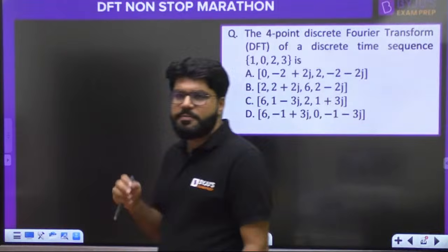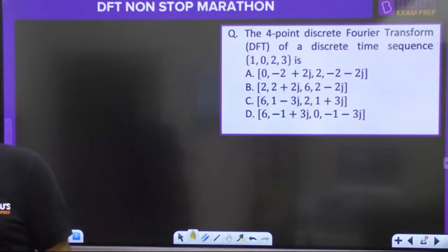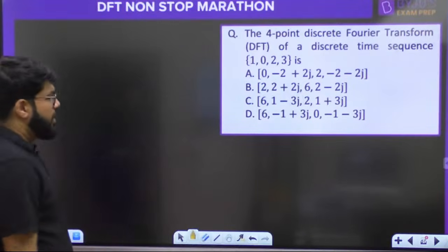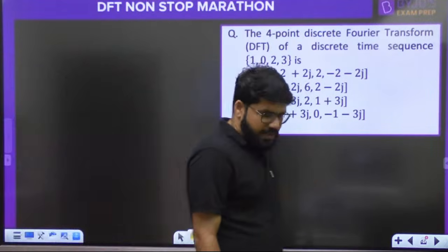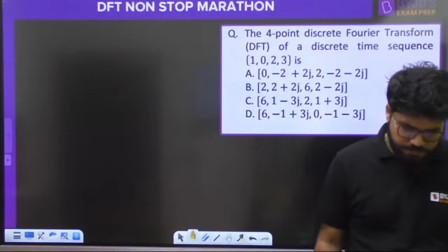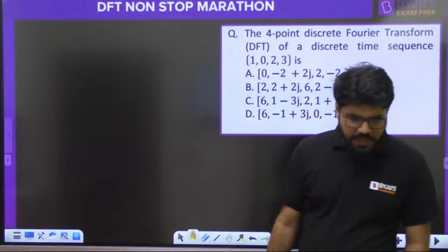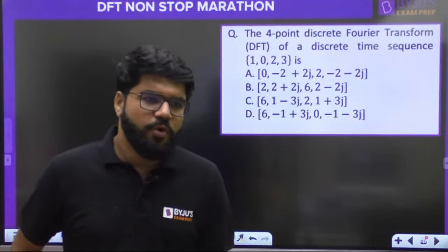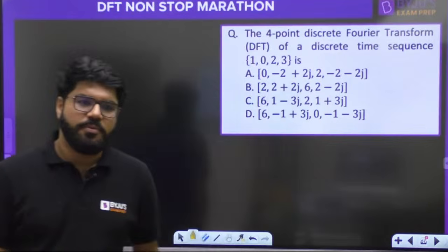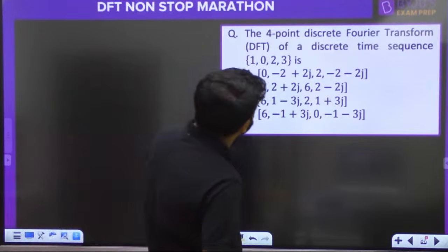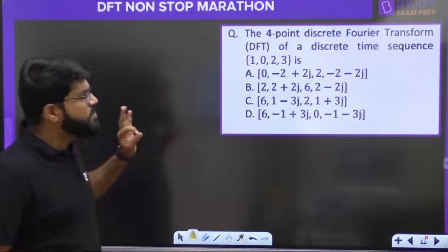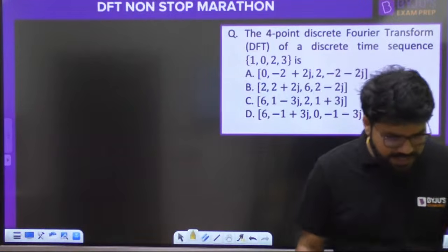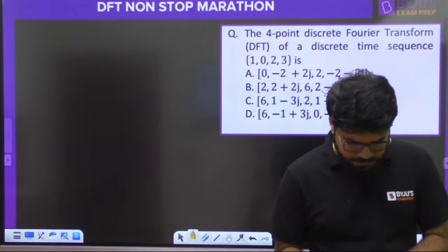An MCQ question, let me see how we have to deal with MCQs quickly. How can we deal with these MCQs quickly? Come on everybody. Yes, Kumar, Kanugula, please say the doubt, it will be easier. The 4-point discrete Fourier transform of a discrete time sequence. It's an MCQ. Can you give me the answer by the objective approach?